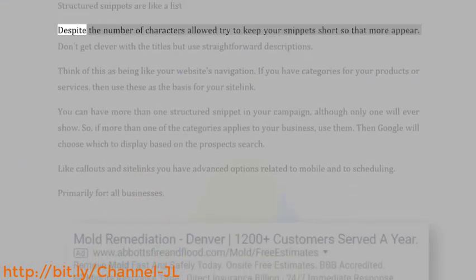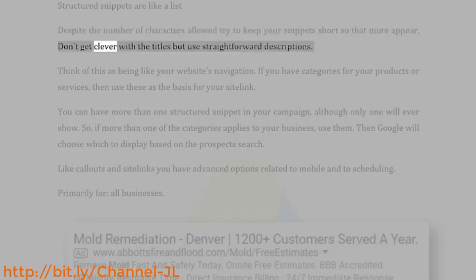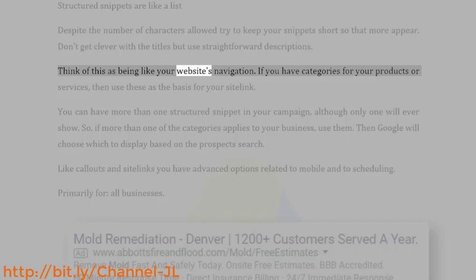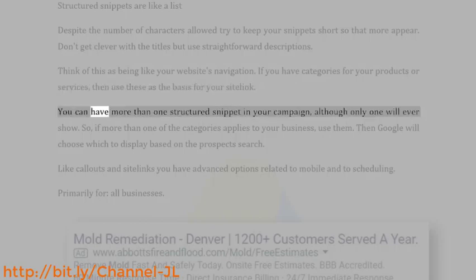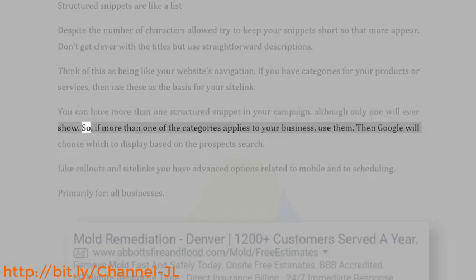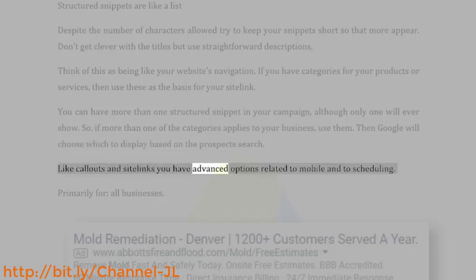Structured snippets are like a list despite the number of characters allowed. Try to keep your snippets short so that more appear. Don't get clever with the titles, but use straightforward descriptions. Think of this as being like your website's navigation. If you have categories for your products or services, then use these as the basis for your site link. You can have more than one structured snippet in your campaign, although only one will ever show. So, if more than one of the categories applies to your business, use them. Then Google will choose which to display based on the prospect's search. Like callouts and site links, you have advanced options related to mobile and to scheduling. Primarily for all businesses.